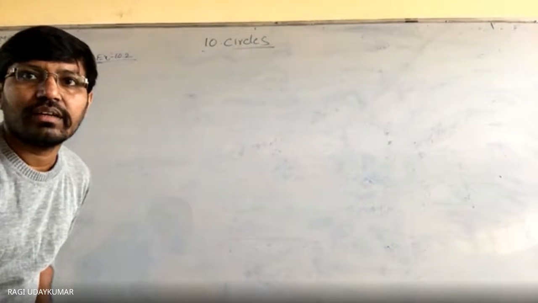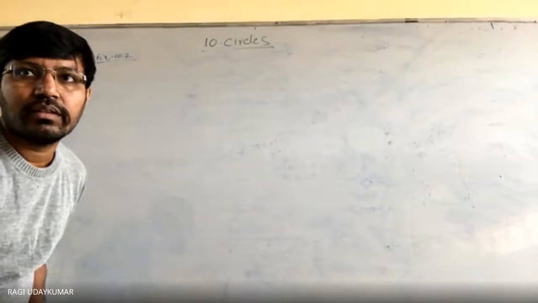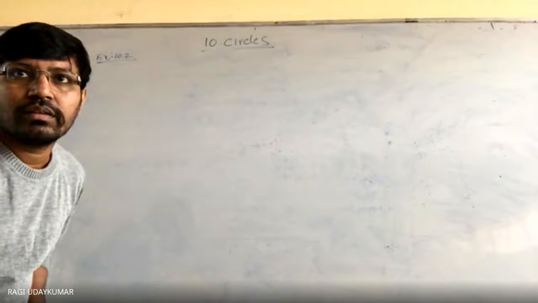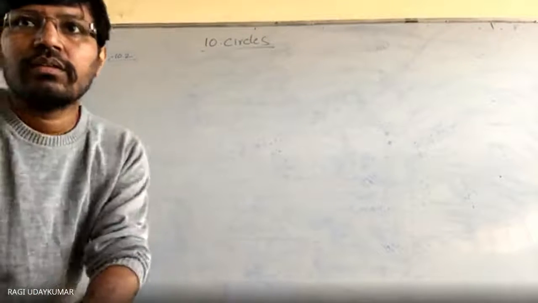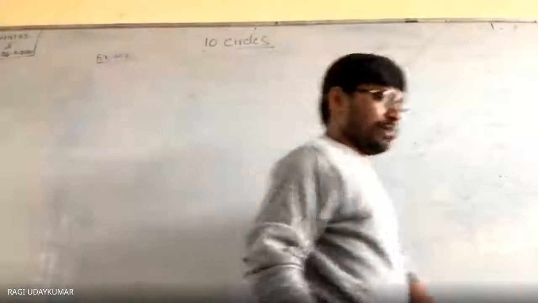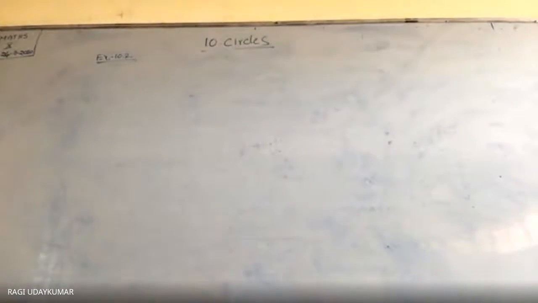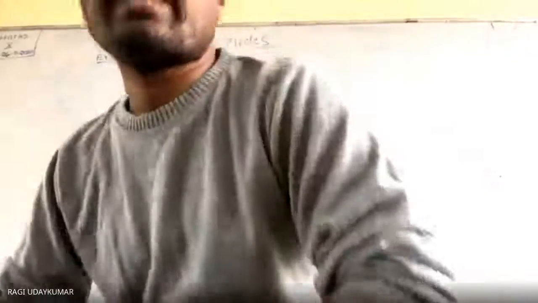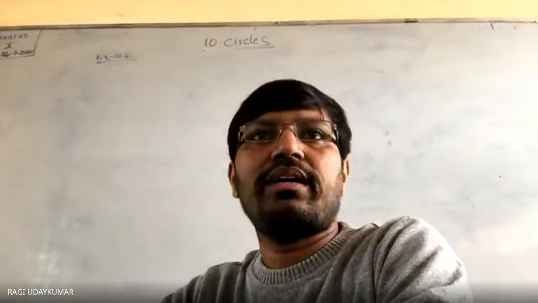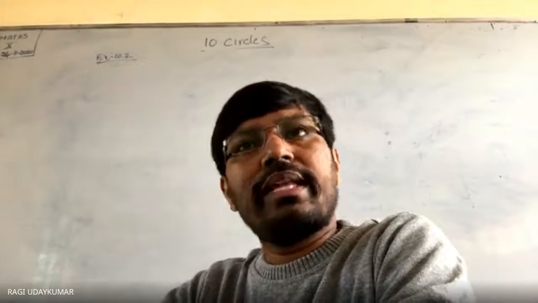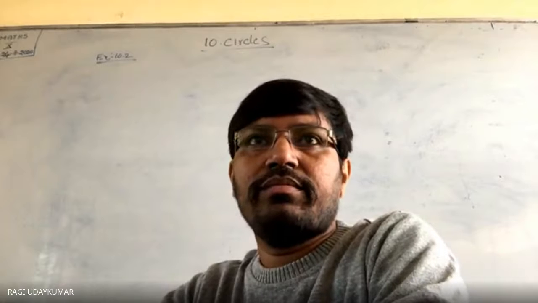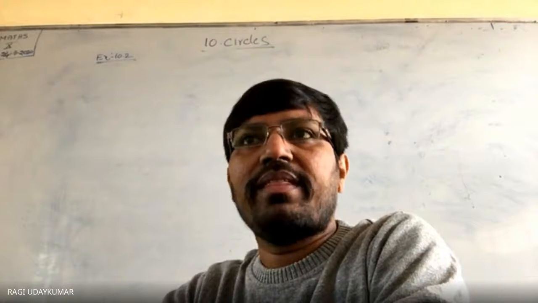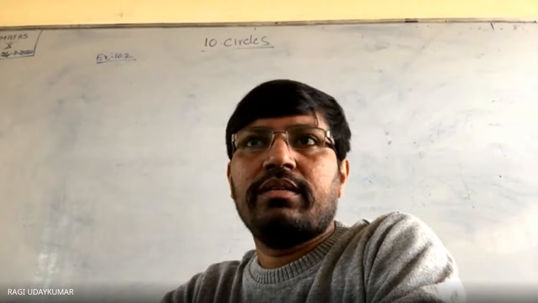Oh, more. Up to 13. Okay, the remaining problems from 7 onwards are a little difficult. In the next class we will discuss that. Okay? It became too lengthy, right? Okay, sir.